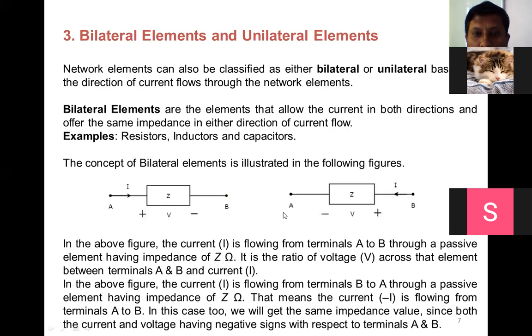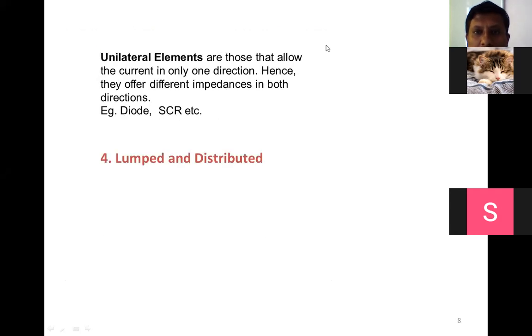So I will show unilateral here. The unilateral elements are those that allow the current in only one direction. Hence, they offer different impedances in both directions. Examples are diode and SCR. So how will the diode be?